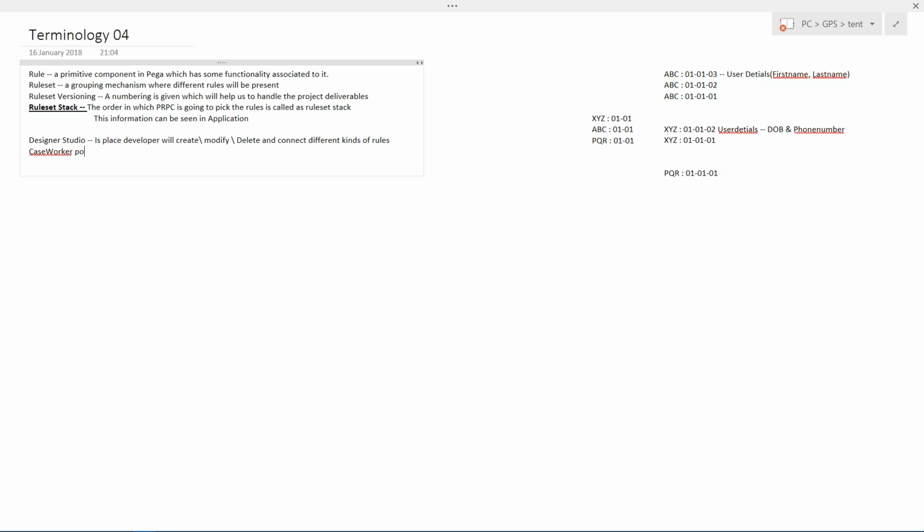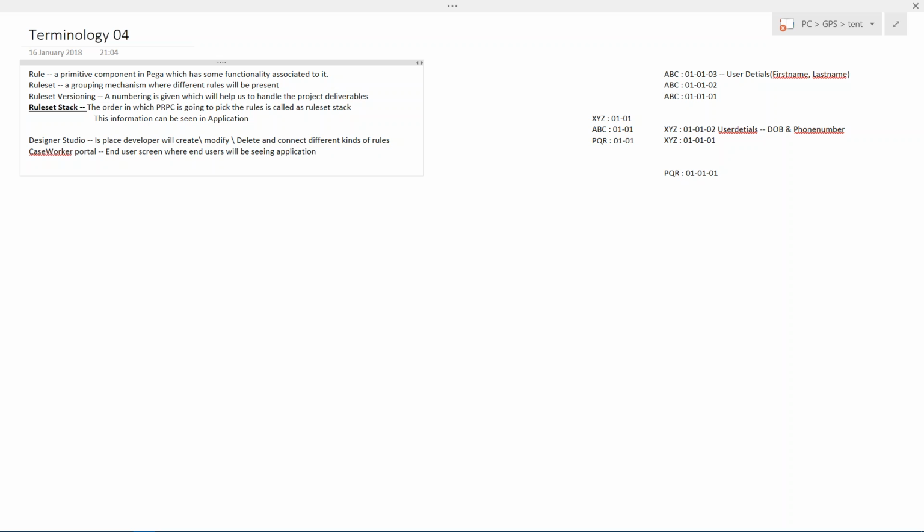Case worker portal. What is this case worker? This is nothing but the end user screen, where end users will be seeing the application output. Whatever application we have created, that output will be seen here. For example, if you have opened Gmail, someone has written the code in the background and you are seeing the output of it.